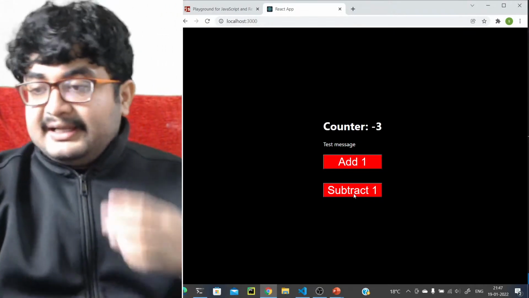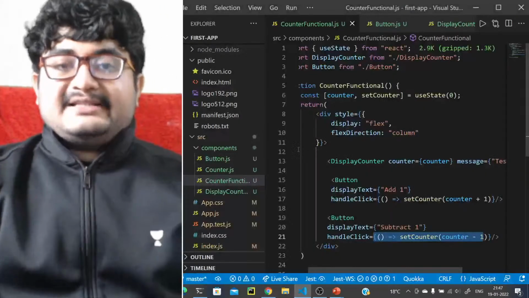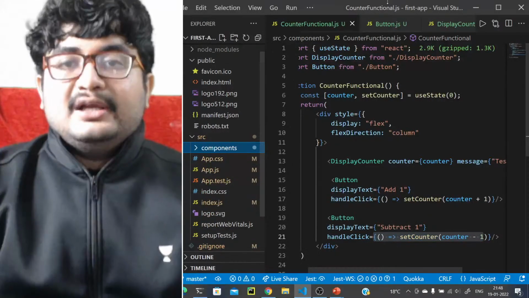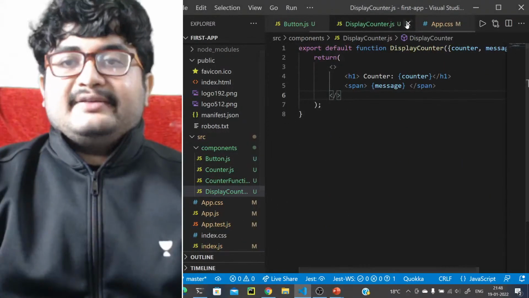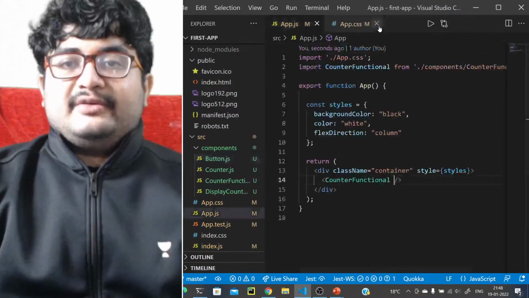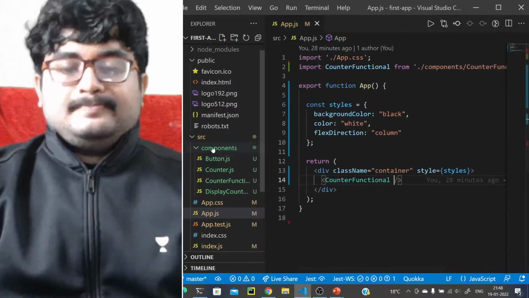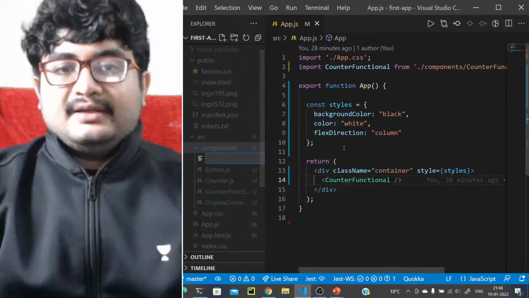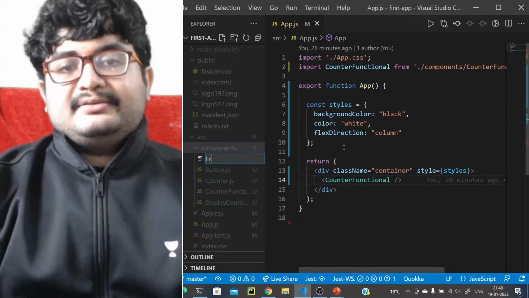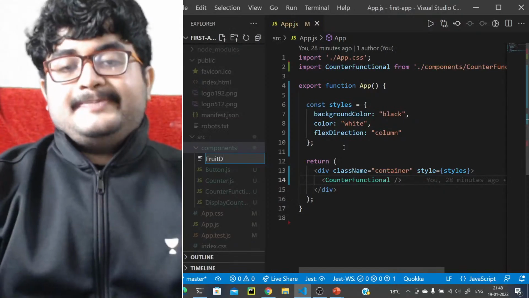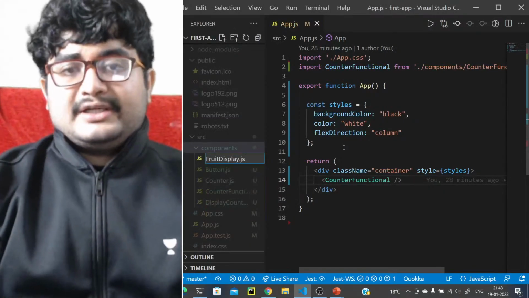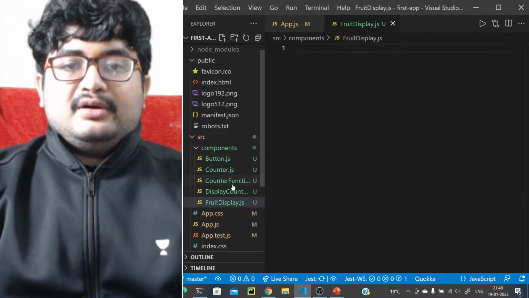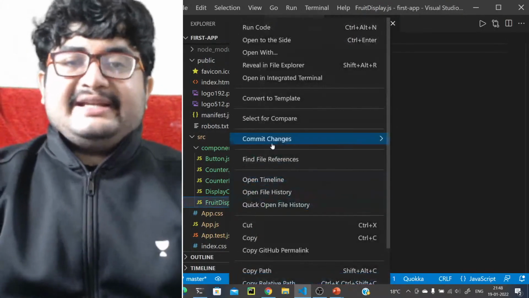Is this clear? Let's take an example for this. Maybe let's take a better example. So what we'll do is we'll forget about this counter application for now. We'll create a new application called fruit basket. Let's call this fruit basket, fruit display .js. In fact, let's just create it in one file itself, right?